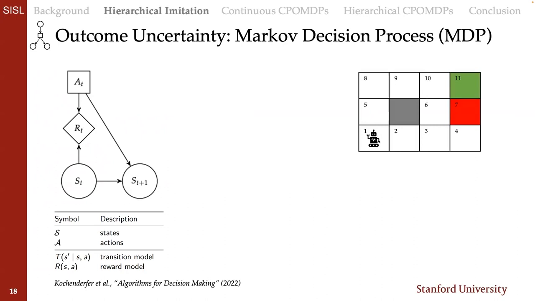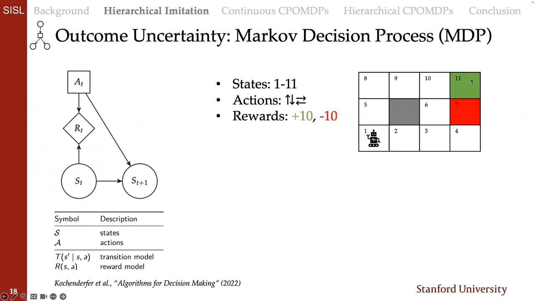For example, we might consider a canonical problem of navigating a robot to a goal state while avoiding a penalty state. States might be the position of the robot, these cells 1 through 11. Actions might be going up, down, left, or right. Rewards encode high rewards for getting to the objective and bad penalties for getting to that penalty state. And transitions encode all of the conditional probabilities that might come up, as in this case, from imperfect actuation.